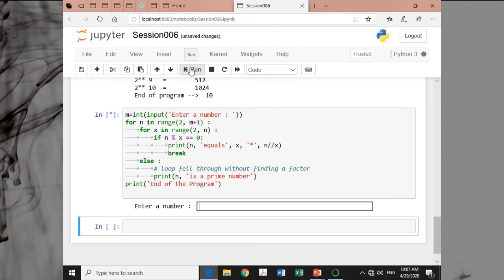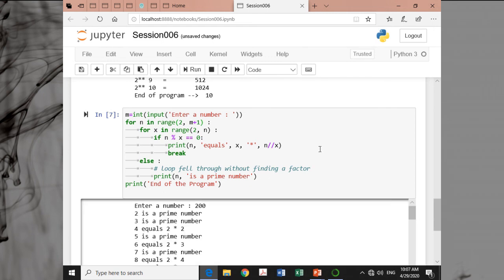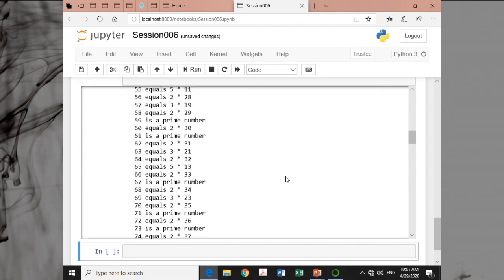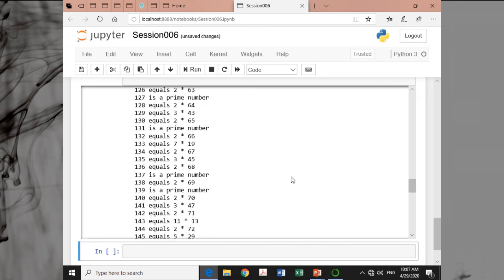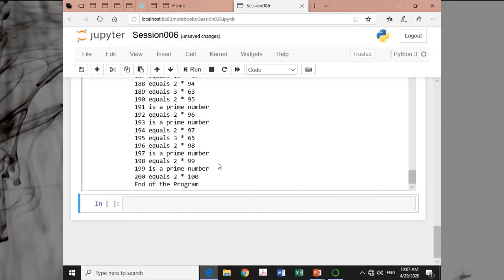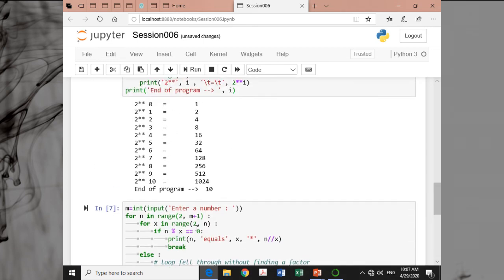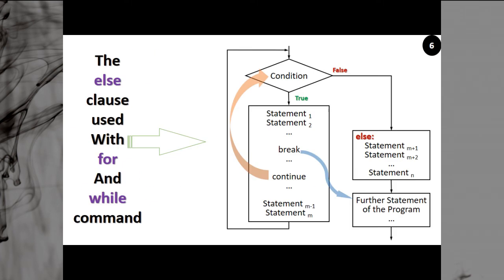My series will be m plus 1. If I run it, say suppose I want up to 200, I want to check which numbers are prime and which numbers are not prime. This is your result. You will get the entire result of prime numbers, which are prime, which are not prime, up to 200. Since I am doing m plus 1 here, you are getting it up to 200. If I write only m, we will get up to 199 only. So this is how you can use it.